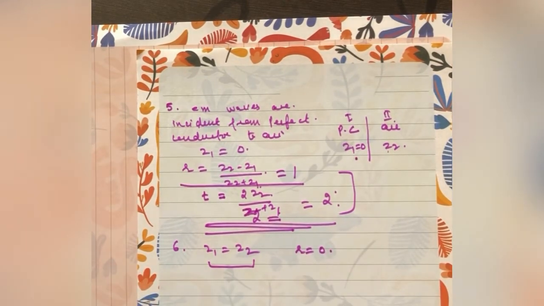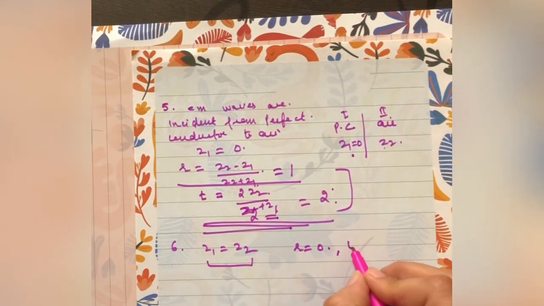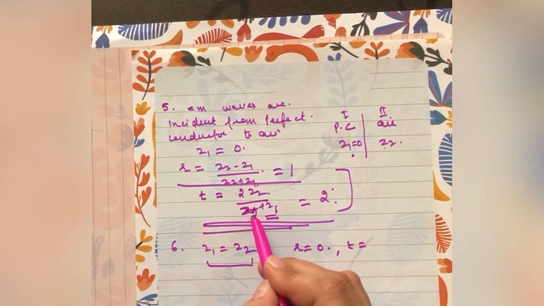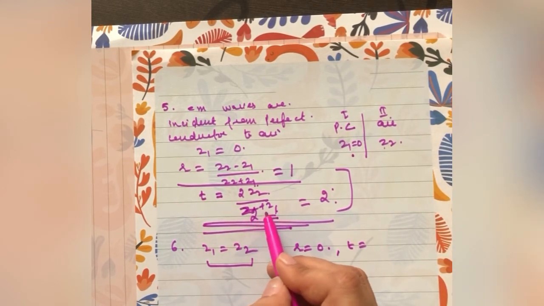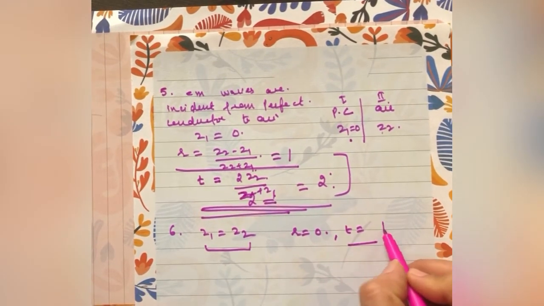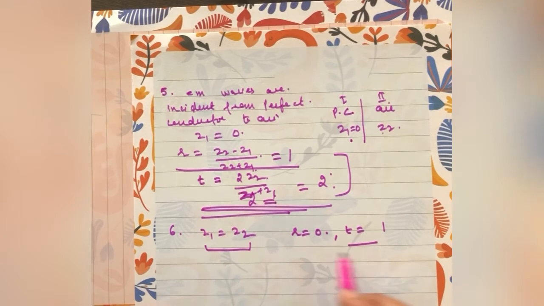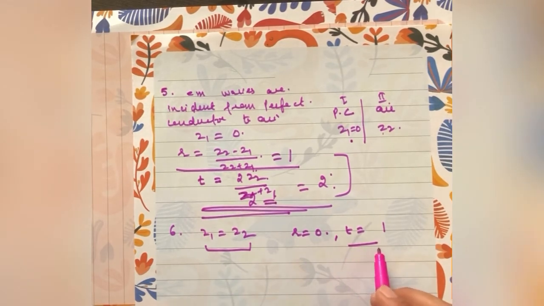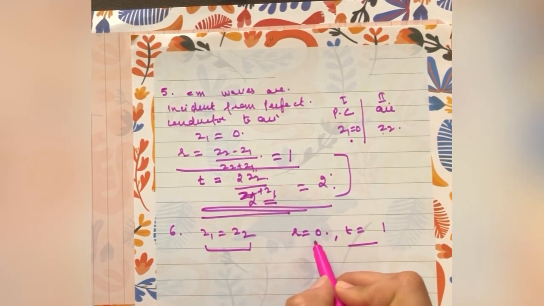Transmission becomes 2 over 2, so the 2s cancel, which means transmission is full in that case, and the wave propagates into the second medium without reflection.